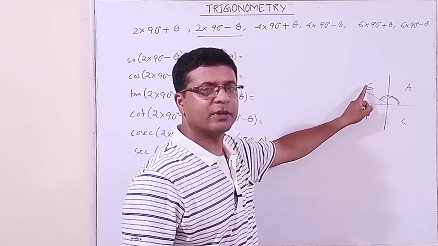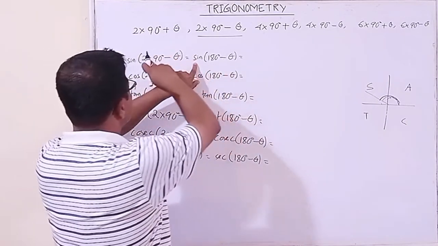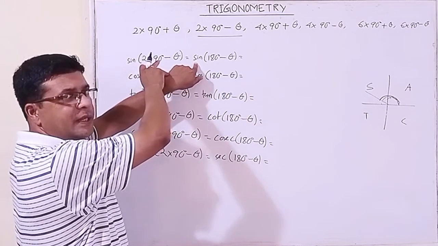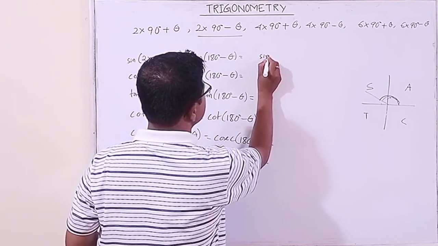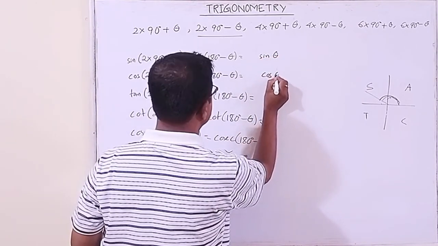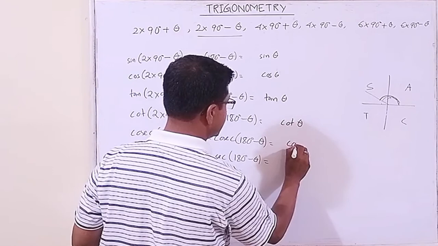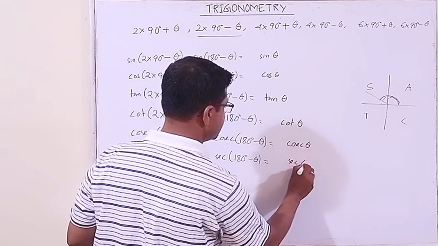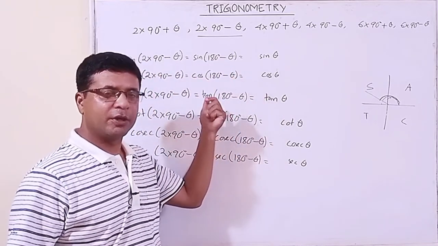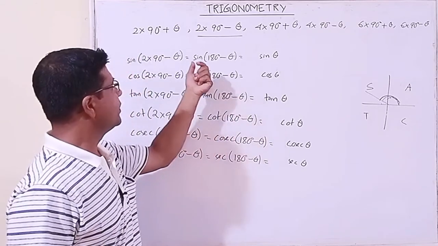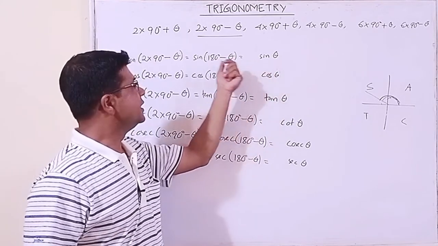In the second quadrant, sine is positive. Now, one thing I forgot here: when the angles are even multiples of 90 degrees, the ratios will not interchange. That is, sine theta, cos theta, tan theta, cot theta, cosec theta, sec theta will remain the same. In the earlier case, when the angles were odd multiples of 90 plus or minus theta, the ratios were interchanged, but here the interchange will not take place.